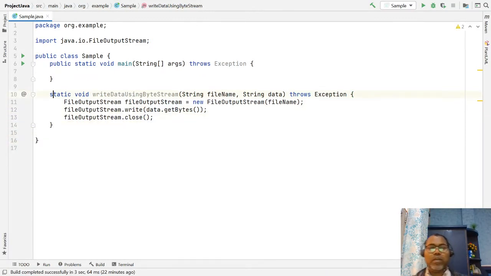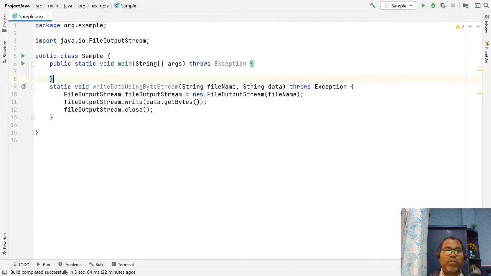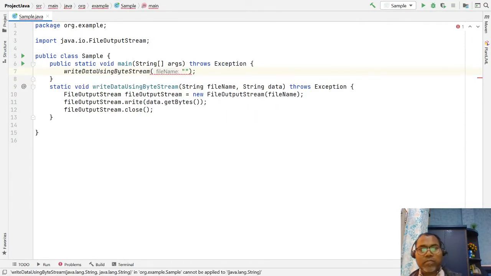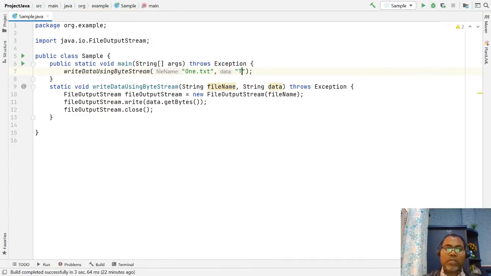So in this way we are going to test it here. I'm going to say write data using file. Let's give the file name, let's give 1.txt, and data, maybe you can pass: this is my test data to test file.